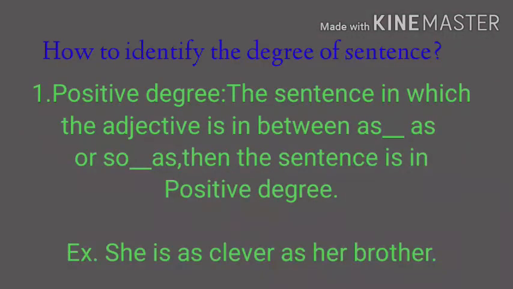Let's see how to identify the degree of a sentence. I will tell you the easy trick to identify the degree. Take a look. Number first, positive degree. The sentence in which the adjective is in between as dash as or so dash as, then the sentence is in positive degree. For example, she is as clever as her brother.